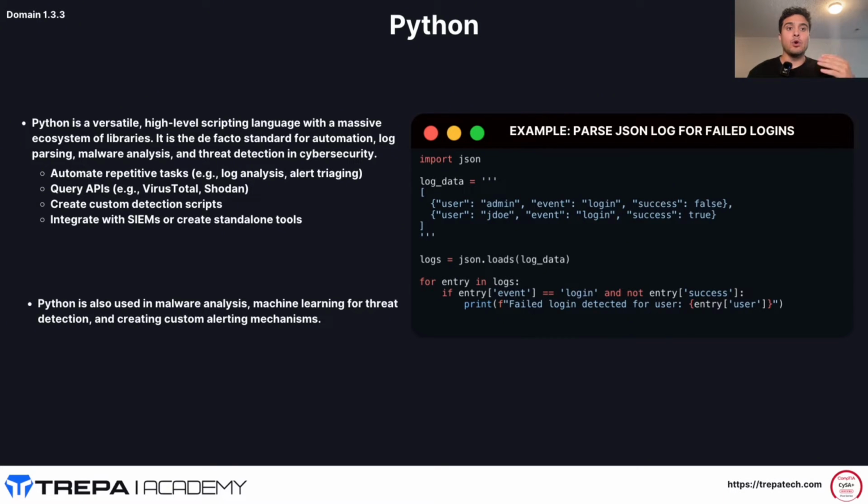Now, at a high level in cybersecurity, we can also use Python for the exact same thing, to automate things like parsing through our logs, parsing through our SIEMs, and repeat automated tasks. Python can be part of a lot of our playbooks for remediating, part of our incident response. So it's very versatile even for us. So here the bullet point says Python is a versatile, high-level scripting language with a massive ecosystem of libraries. Very true. And is de facto standard for automation, log parsing, malware analysis, and threat detection in cybersecurity.